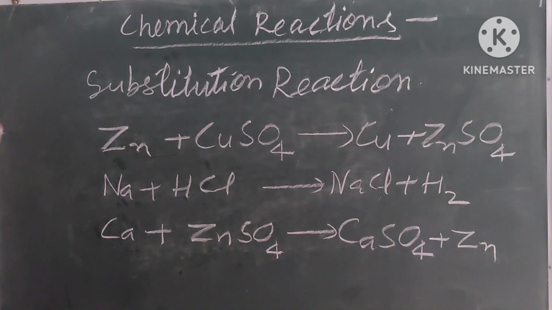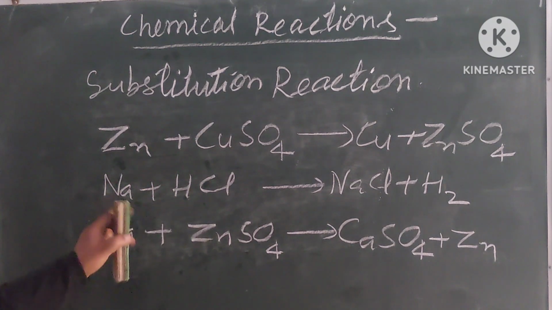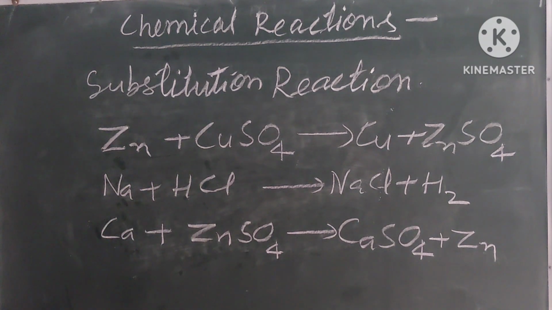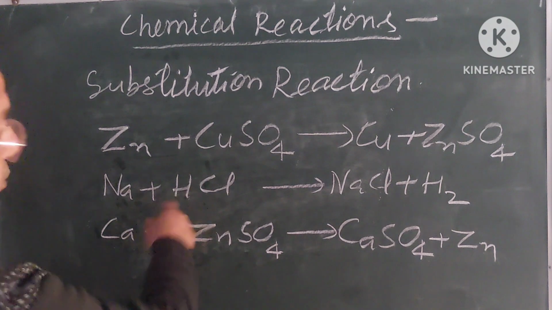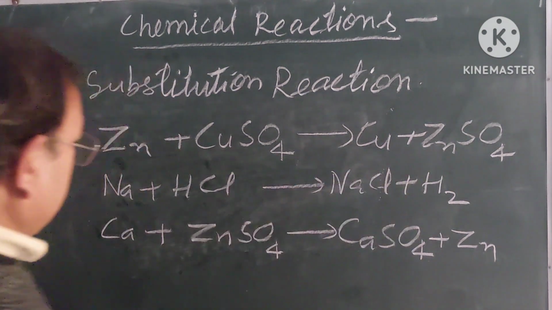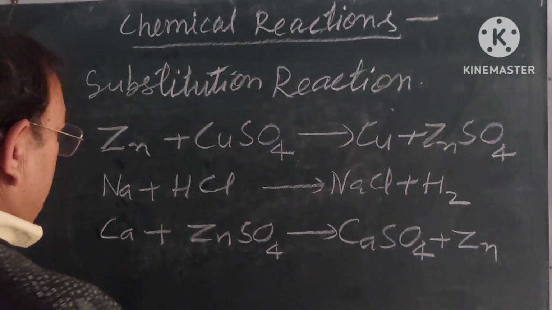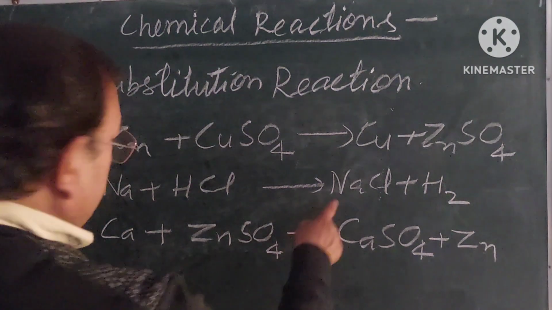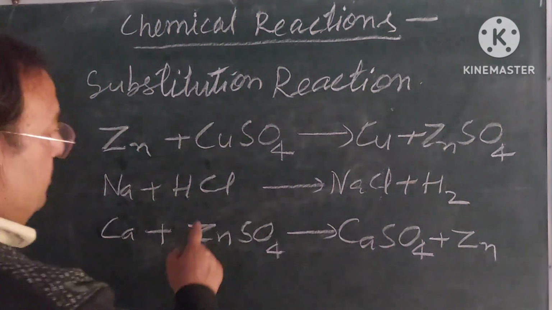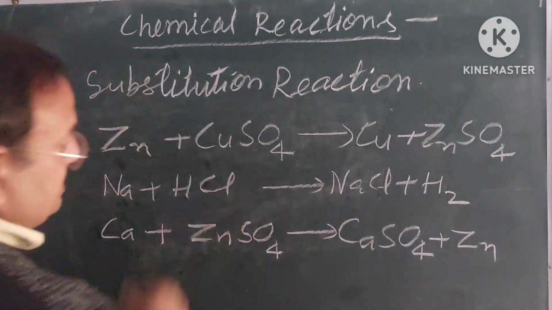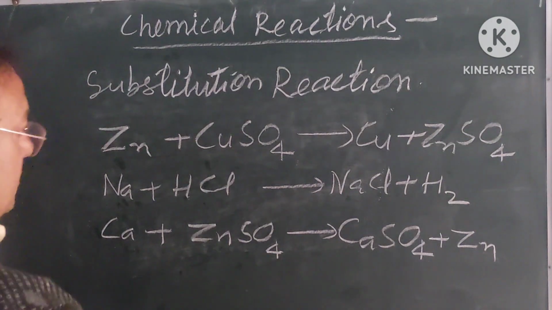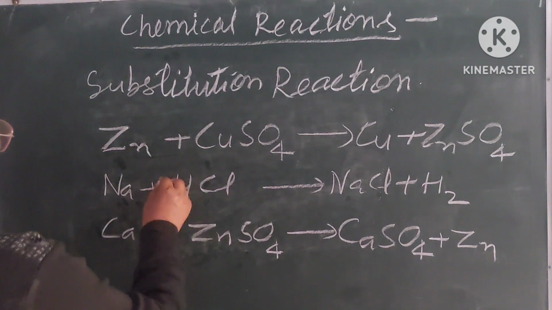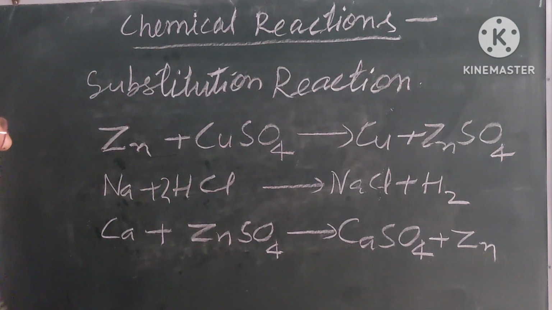Okay, my dear students. For balancing, looking at the second equation, you see one hydrogen on one side, it displaces two hydrogen. Understand? And sodium one atom, chlorine one atom, this side also chlorine one atom. So to make this 2, we will multiply HCl by 2.